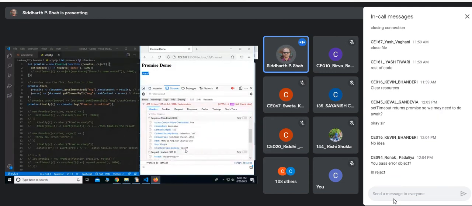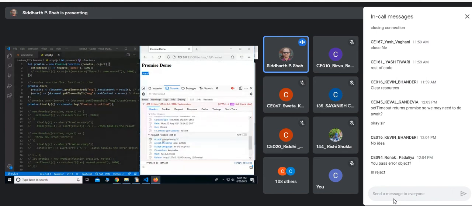What are the request headers? Okay, it is doing something internally, right? Request headers.